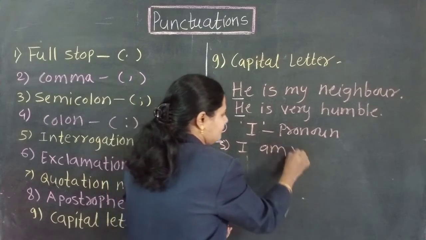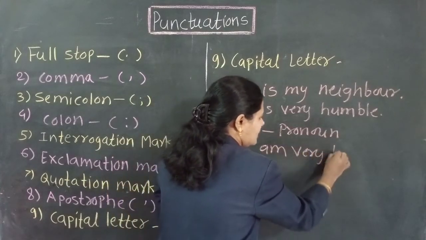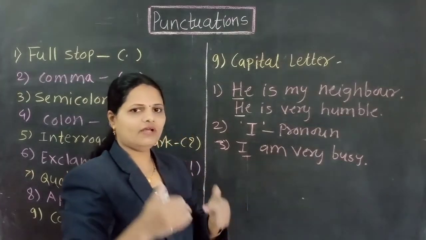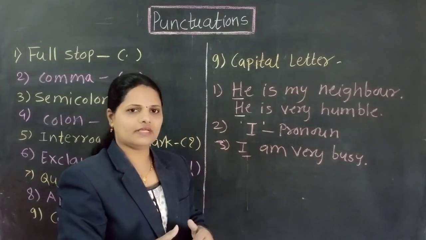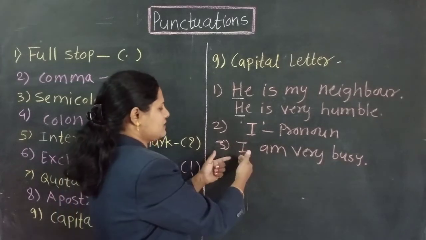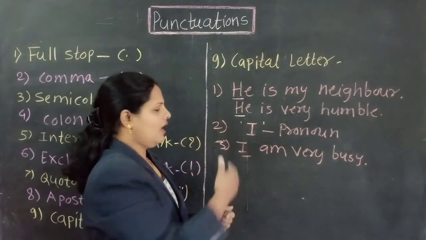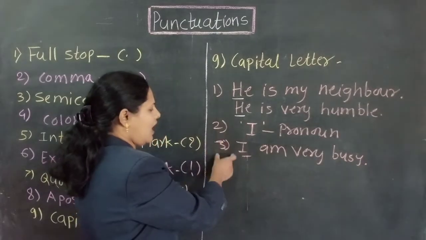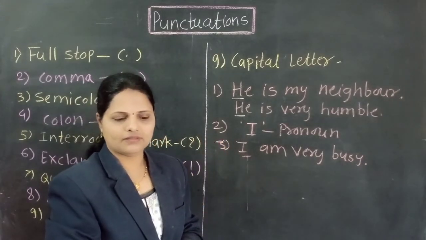I am very busy. Whenever I comes in a sentence, that I must be capital. Maybe I start the sentence, maybe I come in the middle of the sentence. That time that I must be in capital letter.